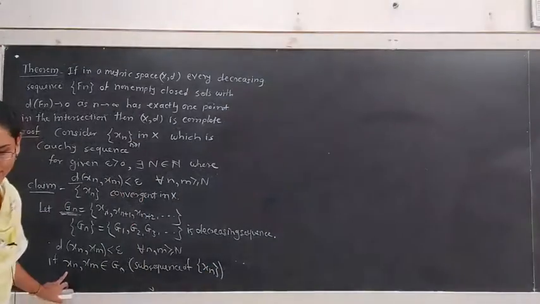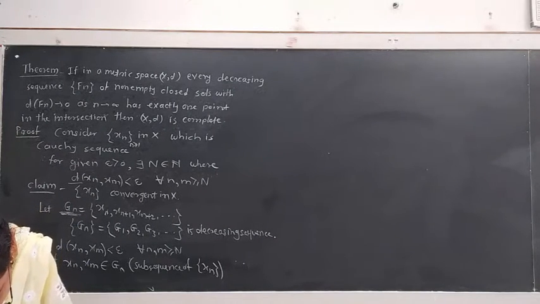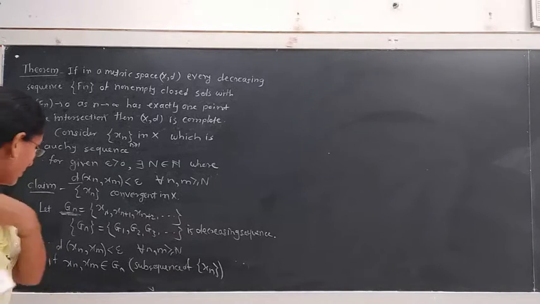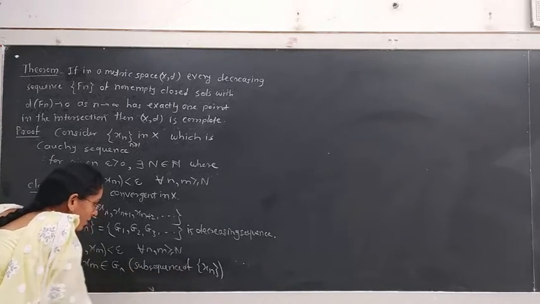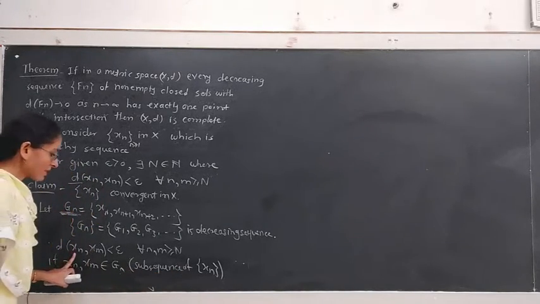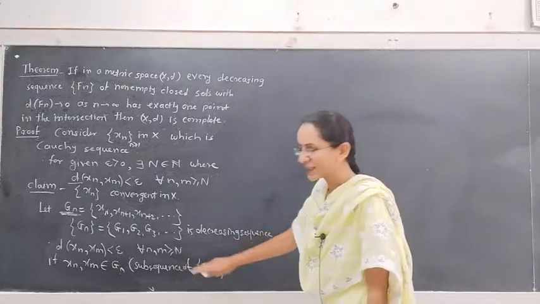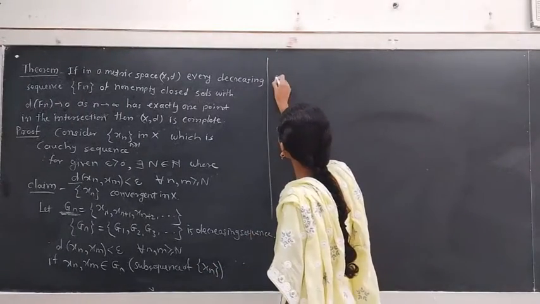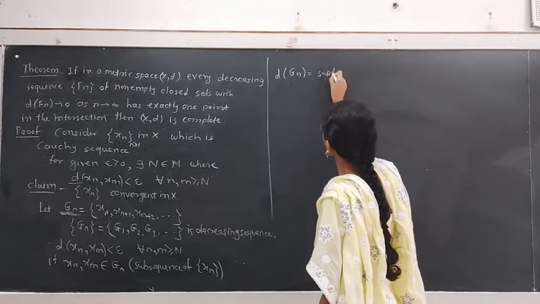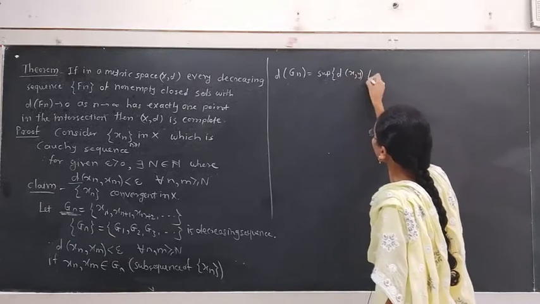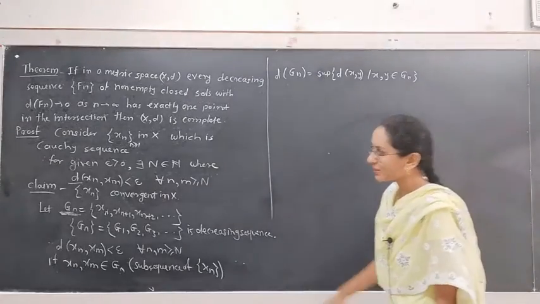Okay, if xn and xm belong to the set Gn, that is a subsequence of the sequence xn, then d of xn xm is less than epsilon for all m, n greater than or equal to capital N. It means if I find the diameter of Gn, then this is the supremum of d of x y, where x, y belong to the set Gn, which is a subsequence of the given sequence xn.